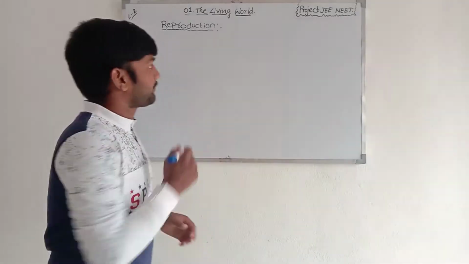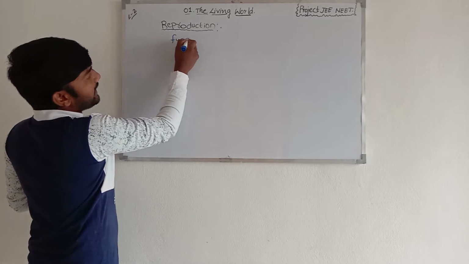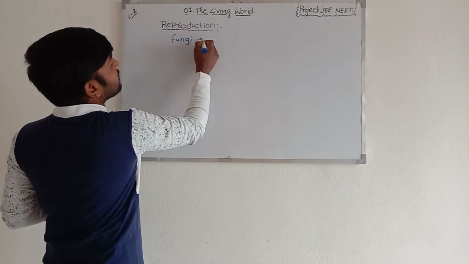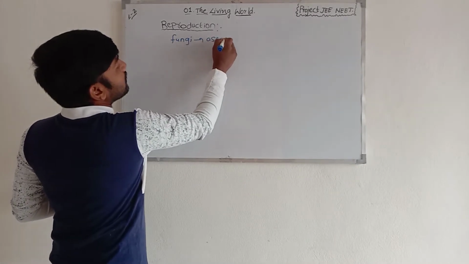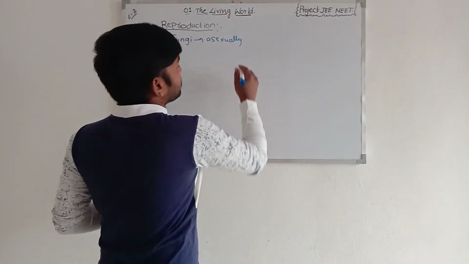Fungi reproduce asexually; NCERT gives the example of fungi. They reproduce asexually due to the formation of millions of spores.